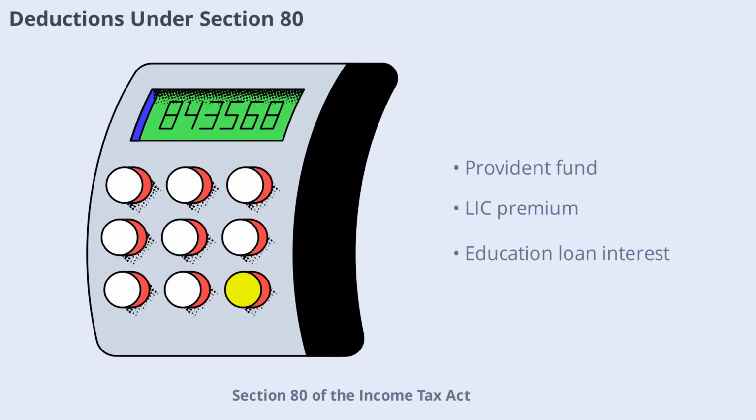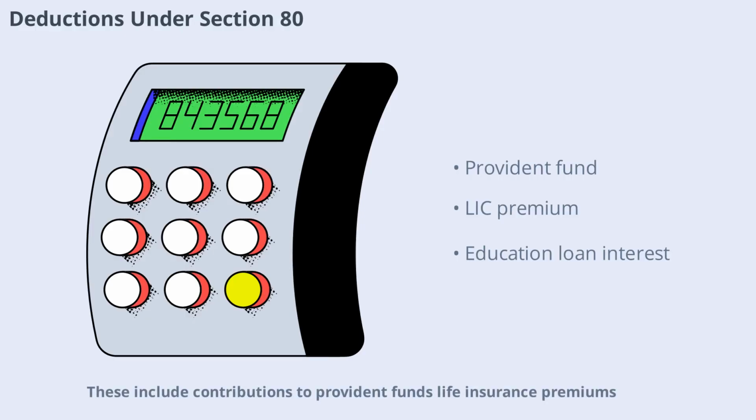Section 80 of the Income Tax Act allows various deductions from your gross total income. These include contributions to provident funds, life insurance premiums, interest on education loans, and more. Claiming these deductions reduces your taxable income and consequently your tax liability.